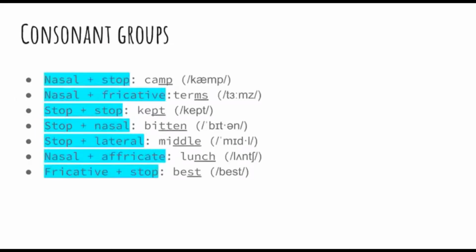Now I am going to talk about consonant groups. This phenomenon consists in the combination of consonants in one word in which there is no intervening vowel. This issue has to do with pronunciation. So this is how the words are classified depending on the pronunciation of their consonant group. We can see nasal plus a stop, for example, camp; nasal plus fricative, for example, terms; stop plus a stop, for example, kept; stop plus nasal, for example, bidden; stop plus lateral, for example, middle; nasal plus affricate, for example, lunch; and fricative plus a stop, for example, best.